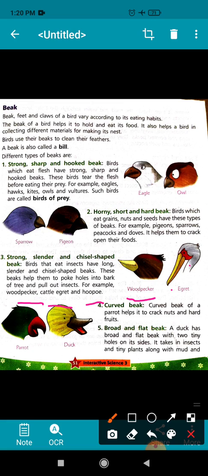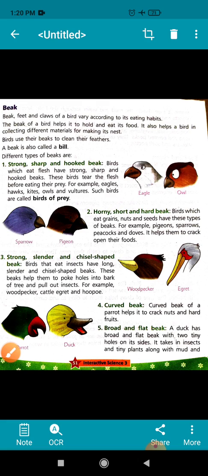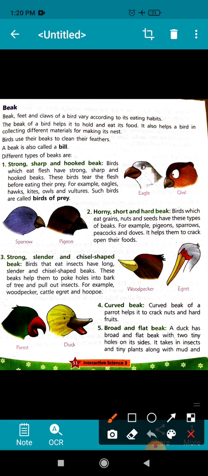Okay, now the fourth type of beak is curved beak. Children, this type of beak is found in parrot, and this type of beak helps to crack nuts and hard fruits. Okay, now the fifth type of beak is broad and flat beak.